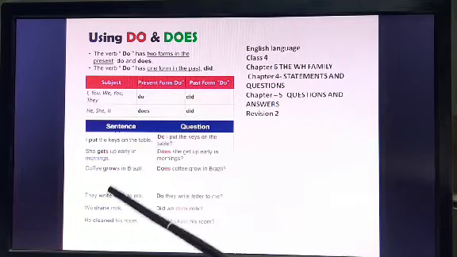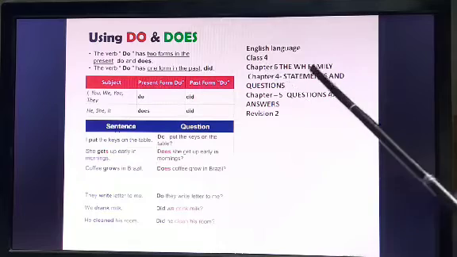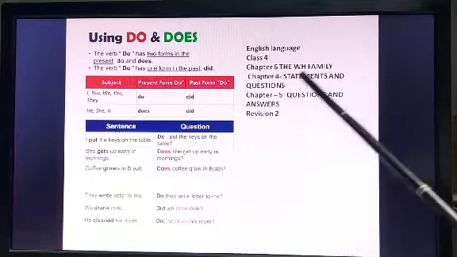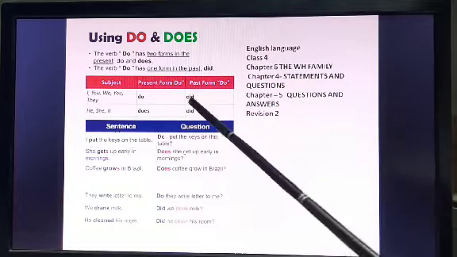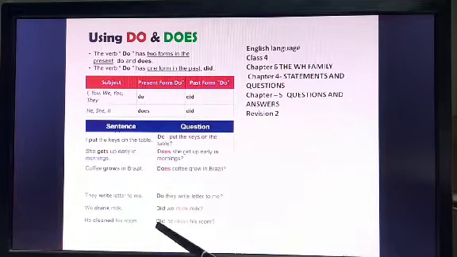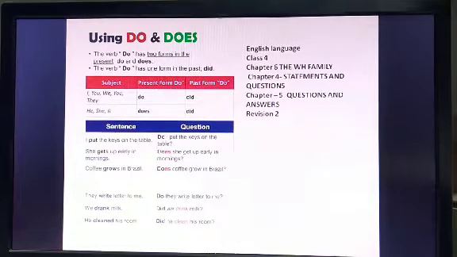Okay. So we have done chapter 6, WH family revision, and chapter 4, statements and questions, part of which is do, does and did. We will see the exercise today and finish the revision today of do, does and did.